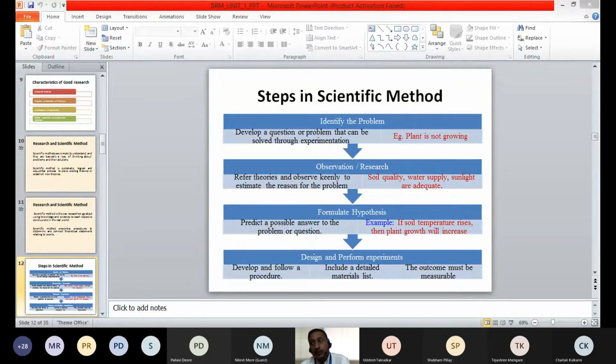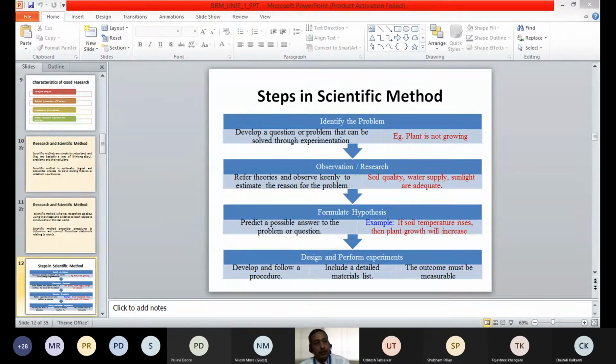For example, sales which is not growing, maybe the advertising is not proper. So on the basis of advertisement, we may have certain assumption that if the advertisement is good, or if the advertisement is adequate, then sales will grow. That may be our assumption. So like that, we may have different hypotheses for different reasons which we have found out through referring to those theories or our experience.